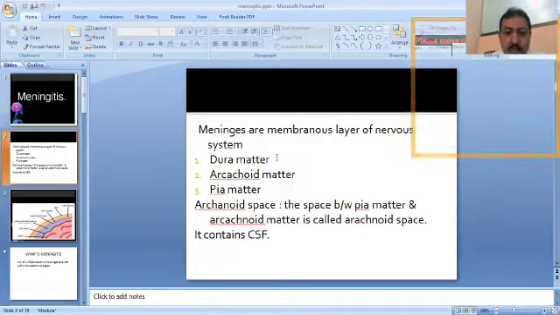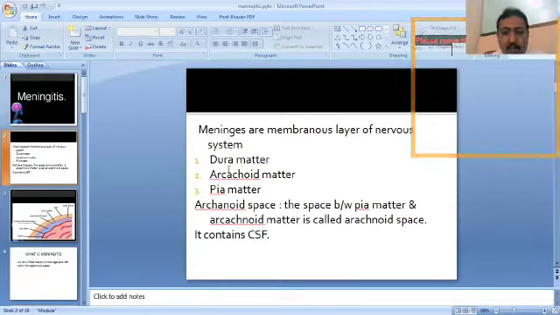So what are those? Those are the membranous layers: the dura mater, arachnoid mater, and pia mater. These are the membranous layers of the central nervous system. So what is the arachnoid space? This is the space between the pia mater and arachnoid mater, and the fluid which accumulates within this space is called cerebrospinal fluid.